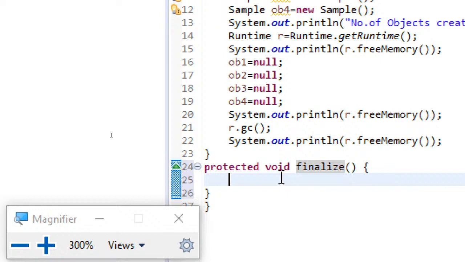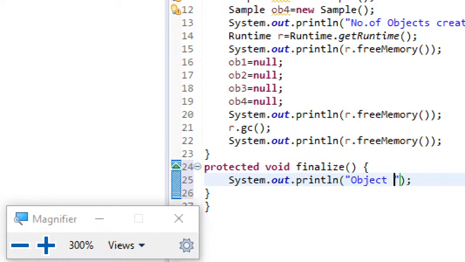And what is the purpose of this finalize method? All the closing of files or releasing of resources that were acquired by the object will be written in this finalize method, so that when the object is chosen to be destroyed, this finalize method will be executed first. After that, the object will be completely erased from the heap memory. So this point you should remember. Now here, just for making us understand, I'll write a System.out.println statement.